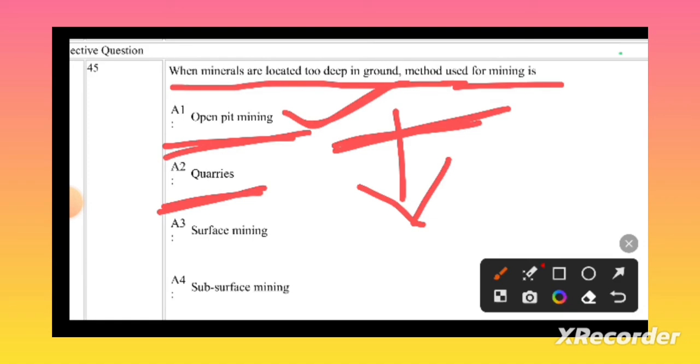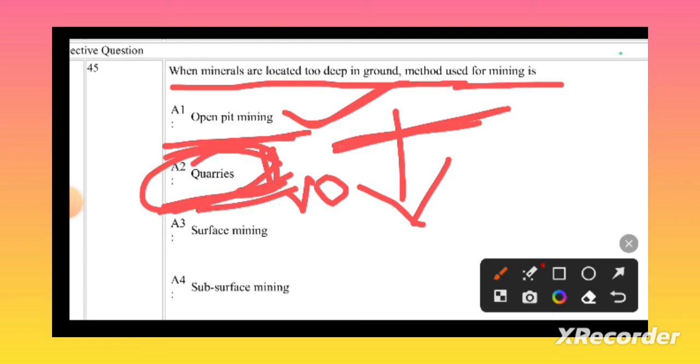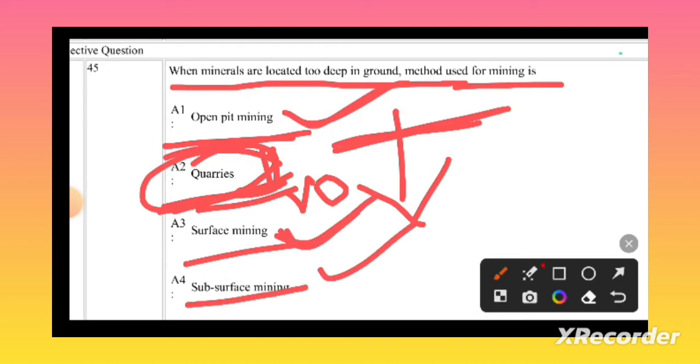And what is meant by quarry? Quarry is the place where rocks, sands and other minerals are extracted. This is the place where the rocks and minerals that are present, that we are going to extract, the place is known as the quarry. Surface mining means we will extract by surface only. Subsurface means somewhat deep. Let's go to the next question.